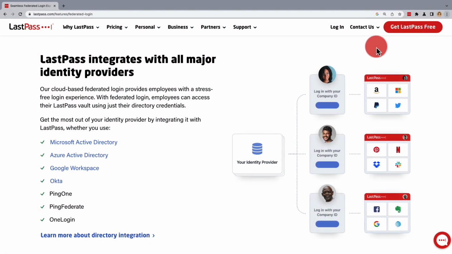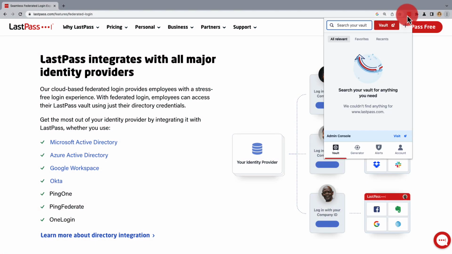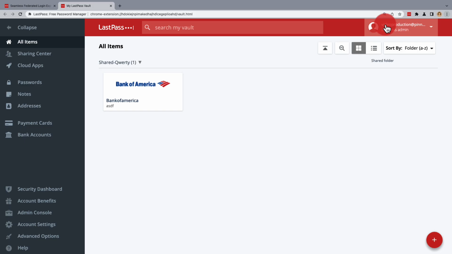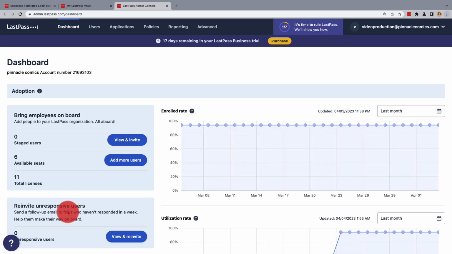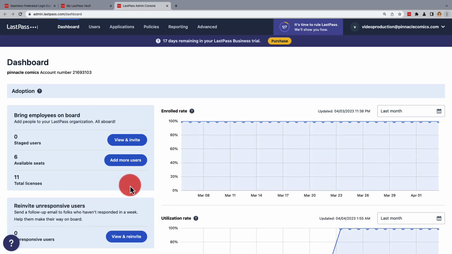LastPass Business users using federated services can be defederated and refederated by the business admin in the admin console. This increases security through the re-encryption of the user vault, allowing the business admin to reset and regenerate the LastPass master password for all business users.